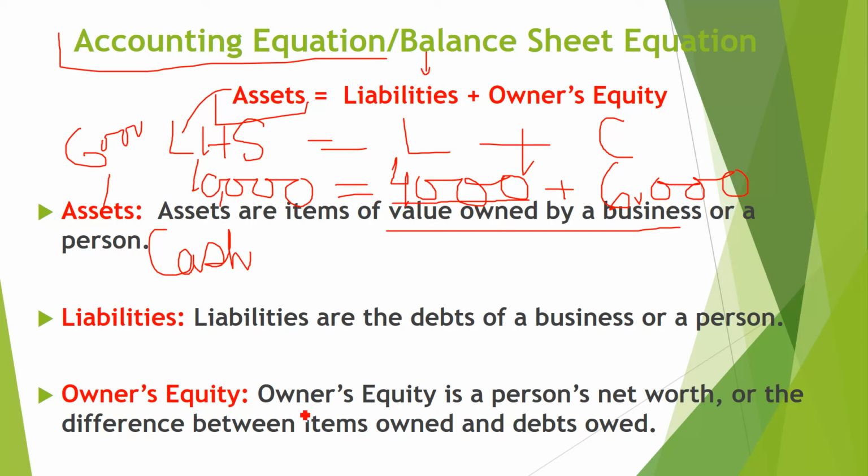Owner's equity is a person's net worth, or the difference between items owned and debts owed. Items owned means assets, whatever asset you have, and debts owed means whatever liability you have. When you subtract, see, 10,000 minus 4,000, which is equal to 6,000. So this is the owner's equity.